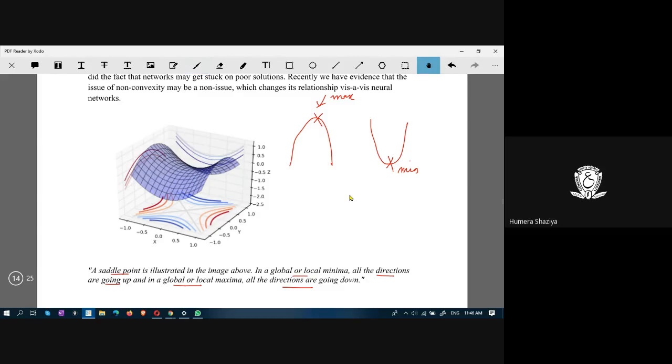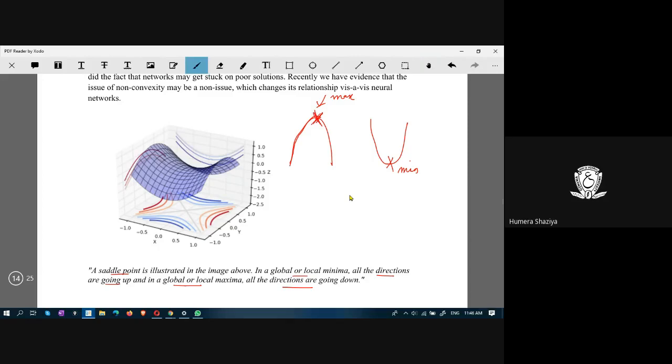Suppose a mountaineer is set out for some adventure, he is looking for the highest point on the mountain so that he can reach there.